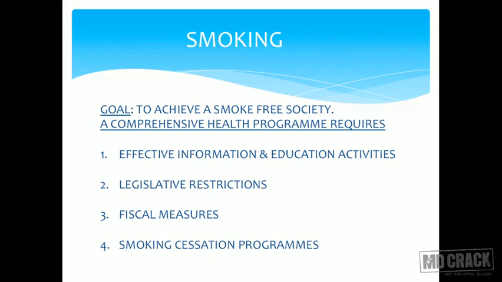A wonderful MCQ can come on this slide again. What is the most effective strategy for reduction of smoking in the society? The options are the same 4 things that are written on the slide: effective information, legislative restrictions, fiscal measures, smoking cessation programs. The answer would be fiscal measures. It has been shown by research that fiscal measures, that is increasing the rate of cigarettes for the end user, is one of the best strategies to reduce smoking in the society.